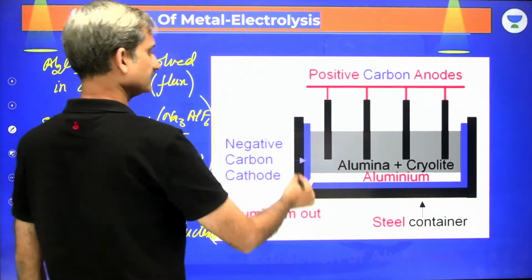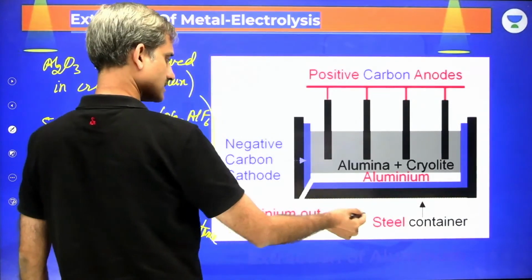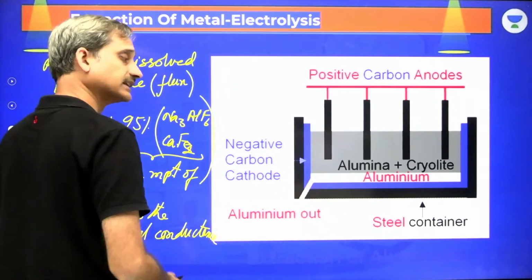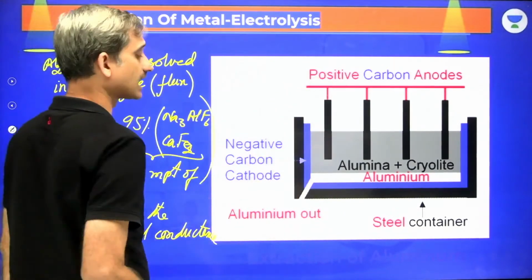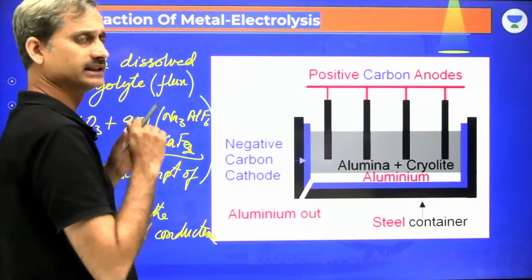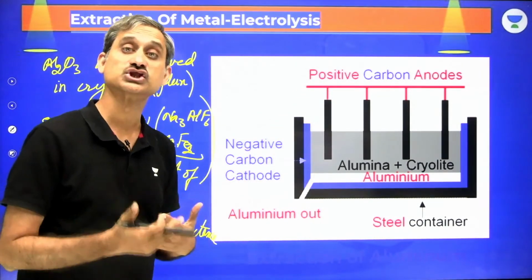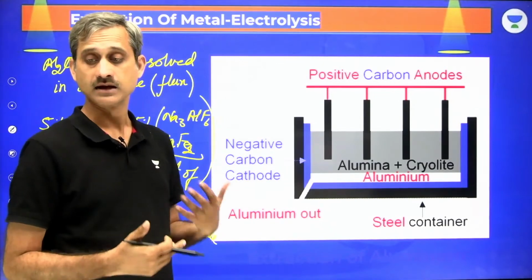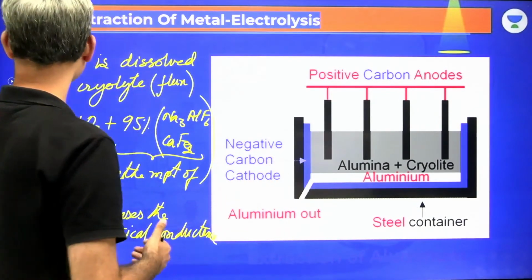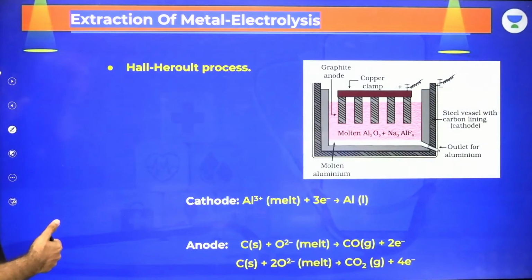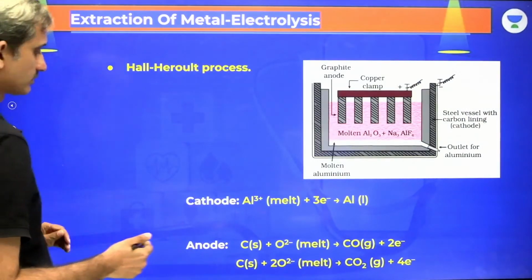Here we have the entire container. This is the steel container. The negative is the carbon cathode and the positive is the carbon anode. In this particular reaction, the anode is actually consumed. How is it consumed? This is the Hall-Heroult process.